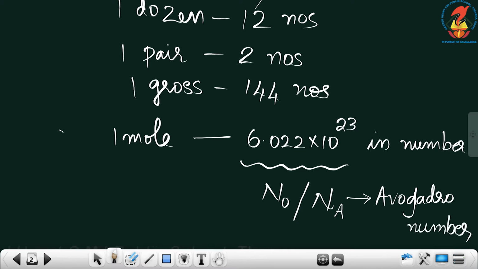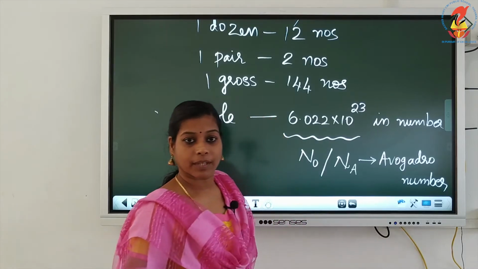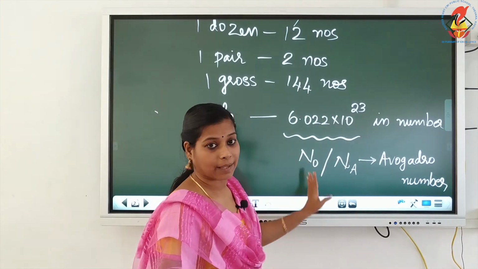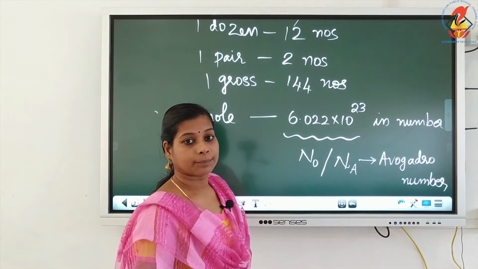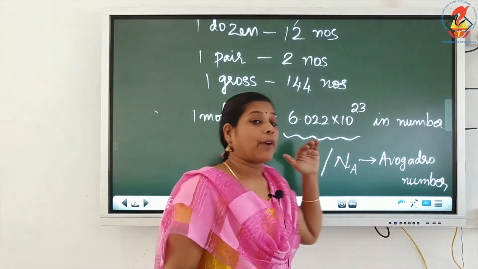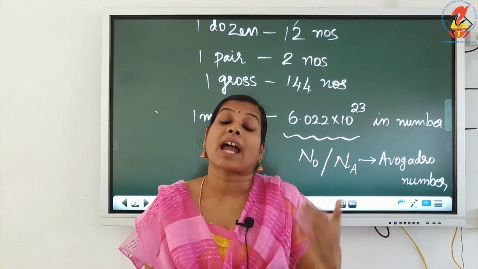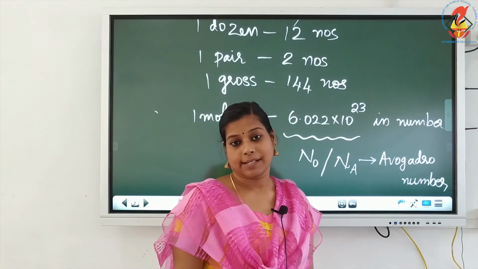Either you can call it the Avogadro number or you can write it as Na or No, whatever it is, it is the same. Okay. So, 1 mole of any material will contain the Avogadro number of particles.